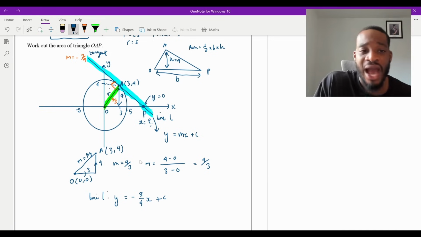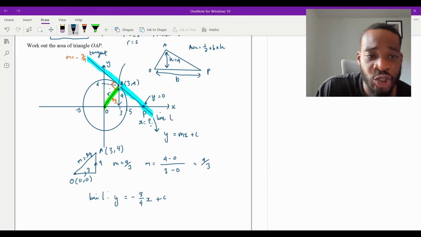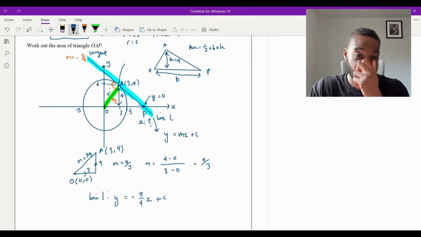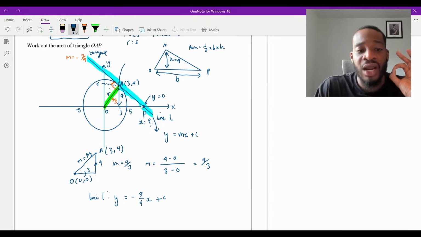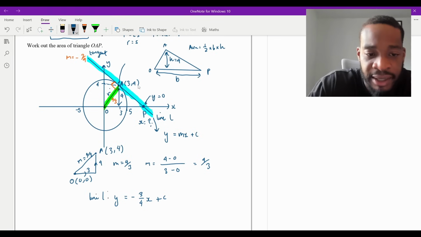Do we have that? We absolutely do. The point A is tangent, isn't it, right? It goes through the line in blue, and obviously it touches the circle there as well. So that point 3, 4, we're going to substitute into our line L because we can see quite clearly it passes through it, and that would allow us to calculate what c must be.